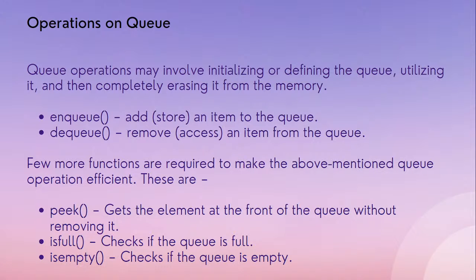Next we have other operations, which are peek. Peek gives us the element at the front of the queue. So firstly we should understand what the front of the queue is. Front means the person who was standing at the ticket counter, he was the front of the queue. So that is called the front. Next is full. This function checks whether the queue is full, and it will give you true or false. Next is empty. If the queue is empty we will get a true value.